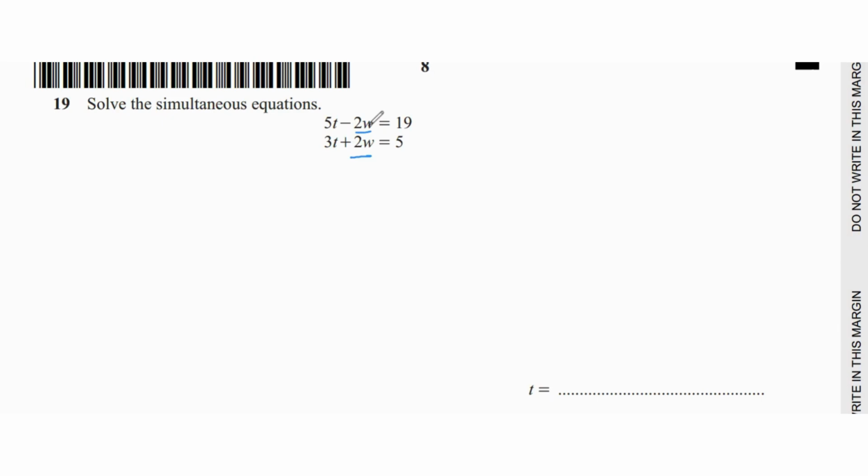Going back to W, since the coefficients are equal, now we look at the sign. In the first equation, 2W is negative. In the second equation, 2W is positive. So in order to get rid of 2W, we will add the two equations. When we add the two equations, 5T plus 3T is 8T, and negative 2W plus positive 2W is 0. And 19 plus 5 is 24. So 8T equals 24. T equals 24 divided by 8, and that is equal to 3.